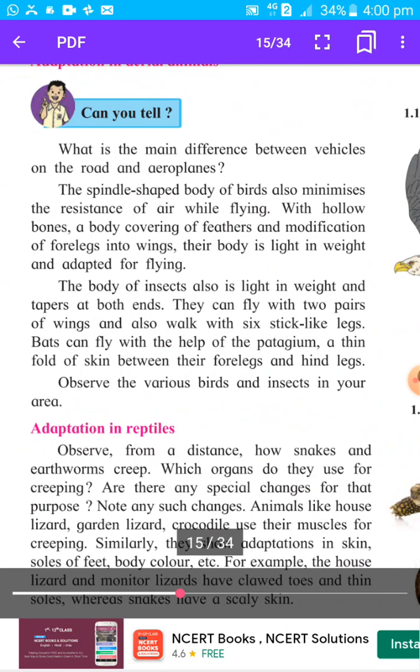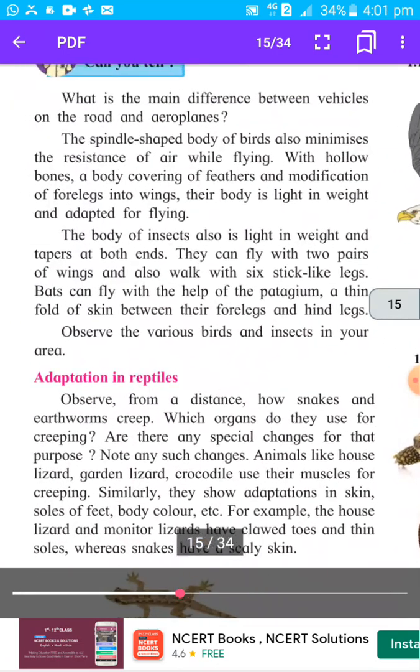Then, hollow bones. Their bones are also hollow, so as the bones are hollow they have very little weight, they are lightweight. Then, a body covering of feathers, and modification of forelegs into wings. Their forelegs, means front legs, are converted into wings. Their body has very low weight, which will help them to fly. If their body were heavy, what would happen? They would not be able to fly easily in the air.